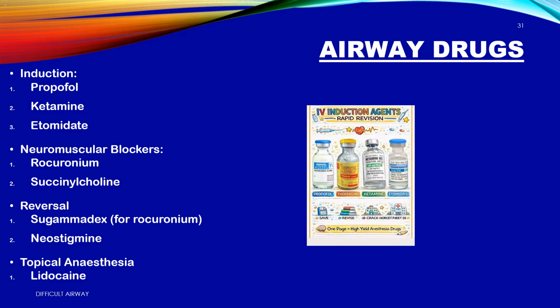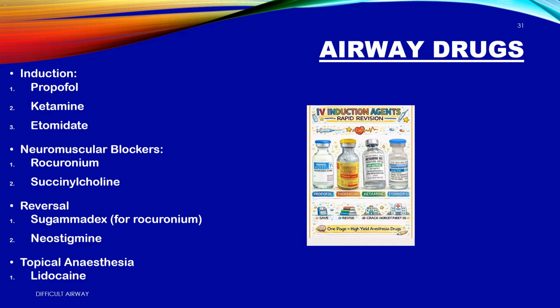Airway drugs. Drugs don't secure airways. People do. But the wrong drug kills fast. Induction. 1. Propofol. Fast, smooth, hypotensive. Your default in the stable. 2. Ketamine. Pressure up, bronchodilator. Friend in shock and asthma. 3. Etomidate. Pressure neutral. Your go-to in the crashing.